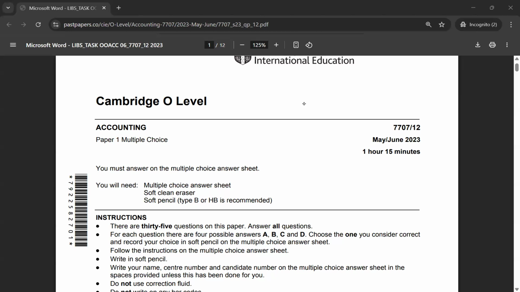In this video, we are going to solve again accounting multiple choice paper. Let me turn on my annotations first. So you'll be looking at paper 1, which is about multiple choice questions. You have 35 questions in this paper and you have about 1 hour 15 minutes to answer this. We will be looking at May-June 2023, paper 1, and the variant is 2.